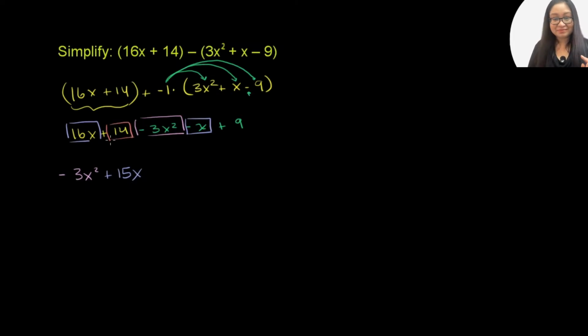And then finally, you have 14. You could view that as 14 times x to the 0, or just 14. 14 plus 9. They're both constant terms, or they're both being multiplied by x to the 0. 14 plus 9 is 23. And we're done. Negative 3x squared plus 15x plus 23.